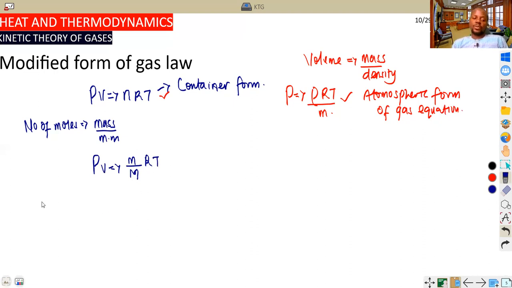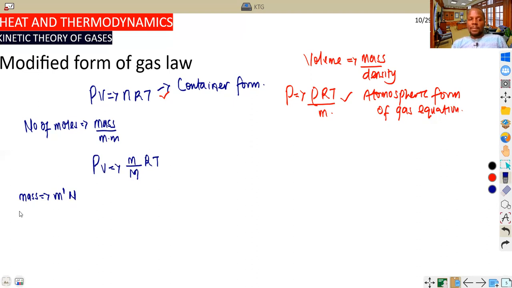The next thing we need to understand here is the mass of a substance. Mass of a substance is equal to the mass of one molecule of the substance, M dash or M prime, multiplied by the total number of molecules.